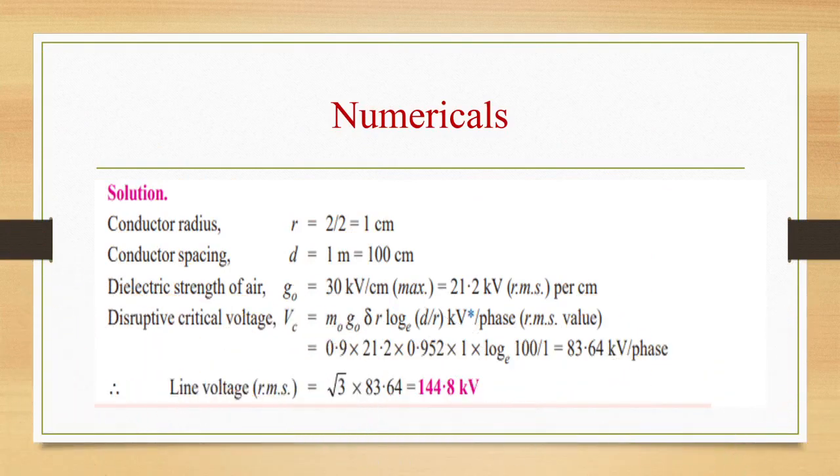Solution. See students, all these numericals are important from the final exam point of view. So you have to practice the numericals.